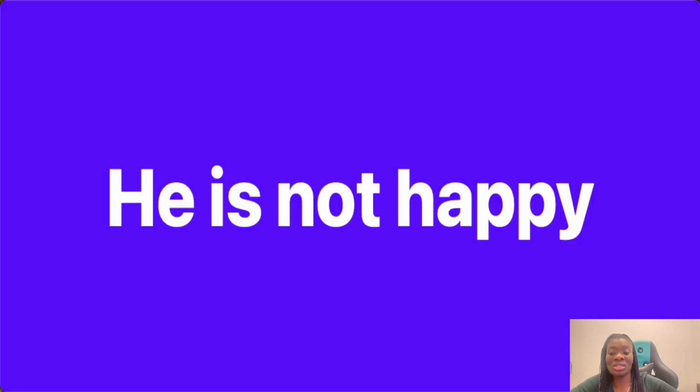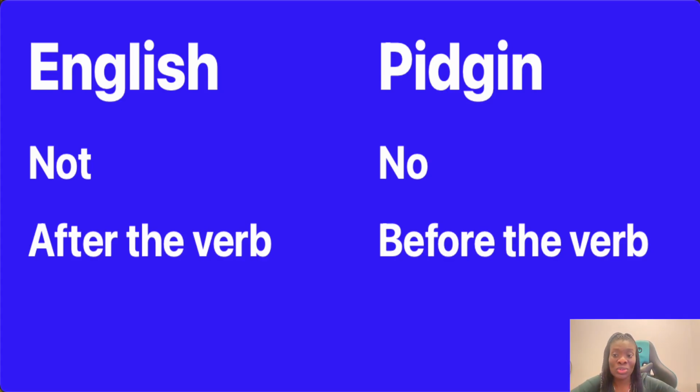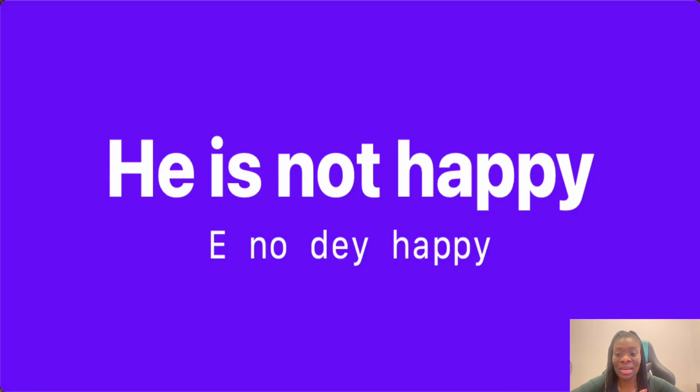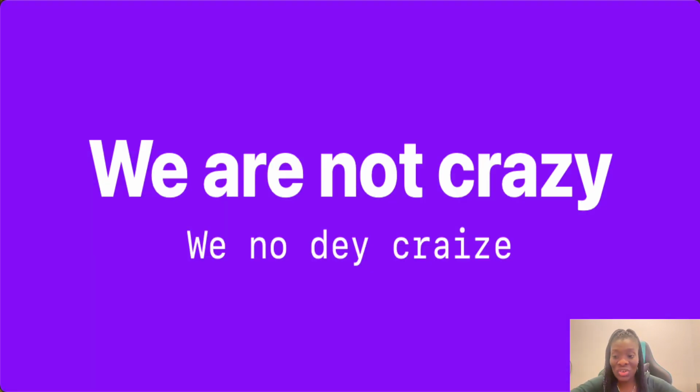Now, how do you say he is not happy? You can say he is happy by saying "he dey happy". Now, how do you say he is not happy? Remember, we use the word "no" and it goes before the verb. So he is not happy would be "he no dey happy". How do you say we are not crazy? It would be "we no dey craze".